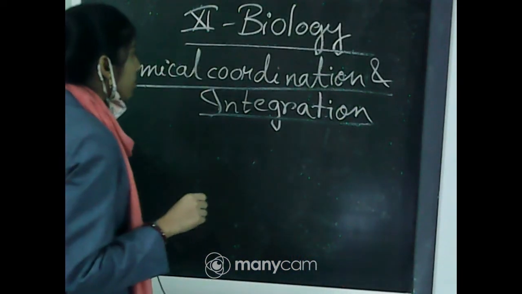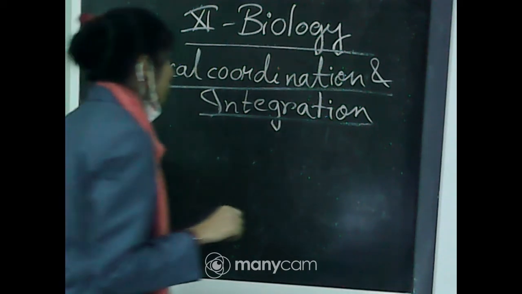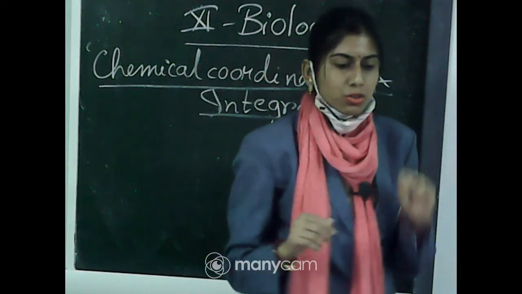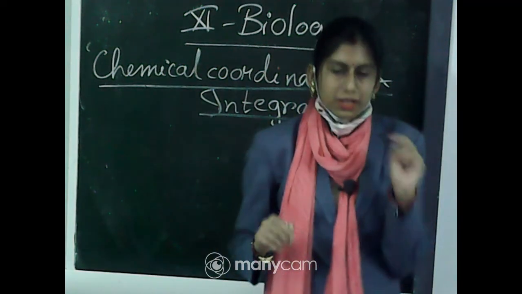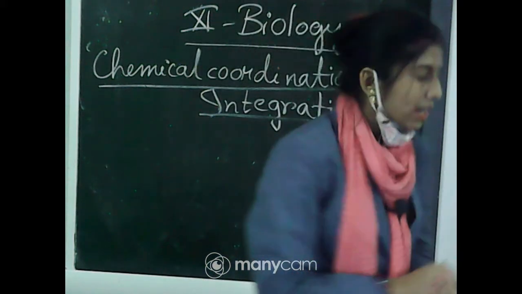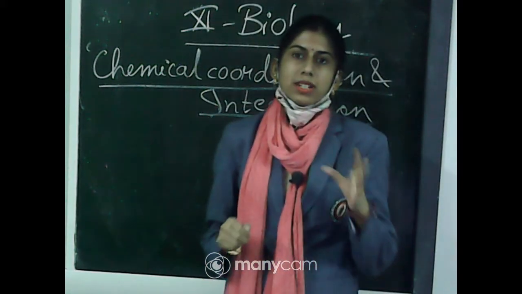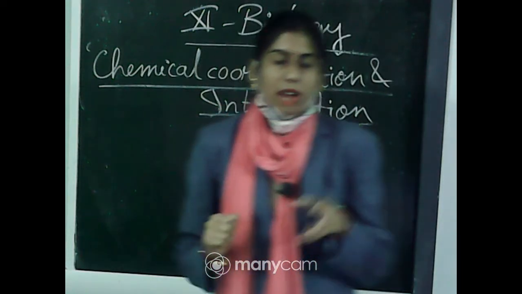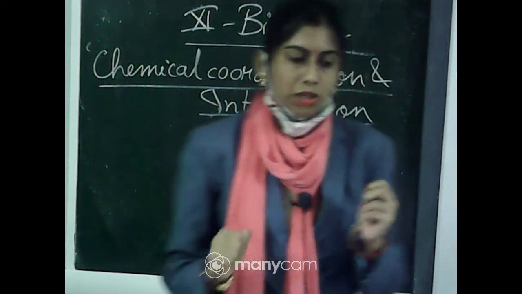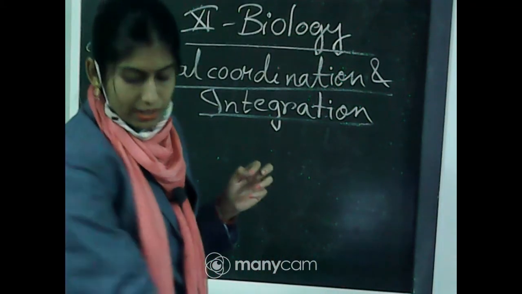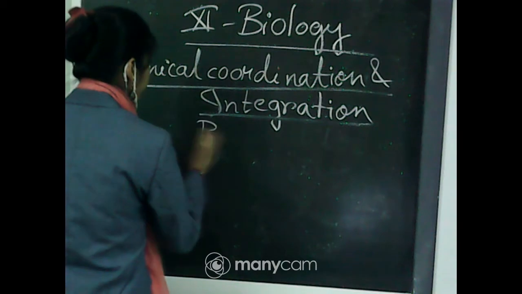I have started to discuss chapter number 22, that is chemical coordination and integration. In my previous two classes I have already discussed what a hormone is and the basic introductory part, and two other parts, the hypothalamus and the pituitary gland. Today I will start with another endocrine gland, that is the pineal gland.